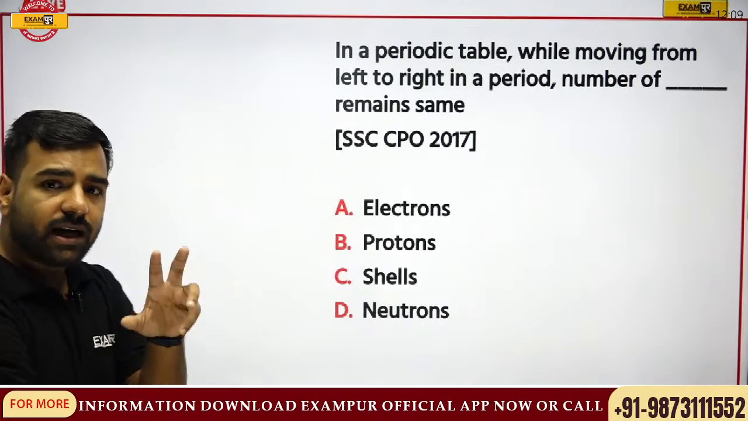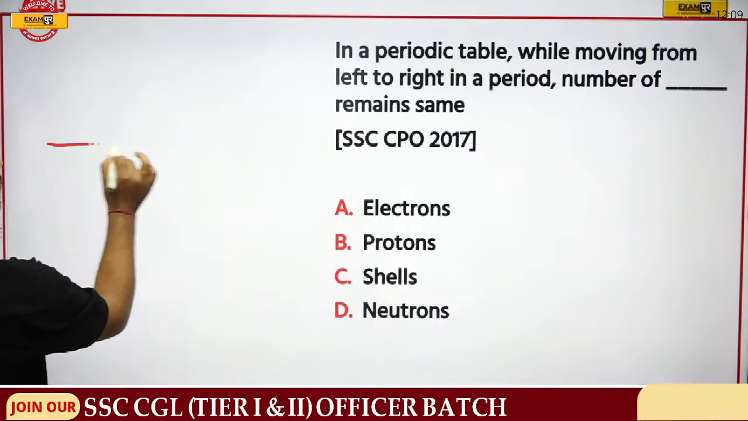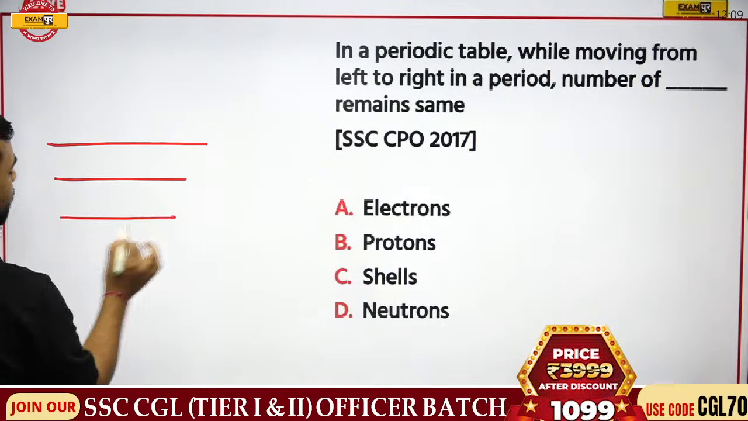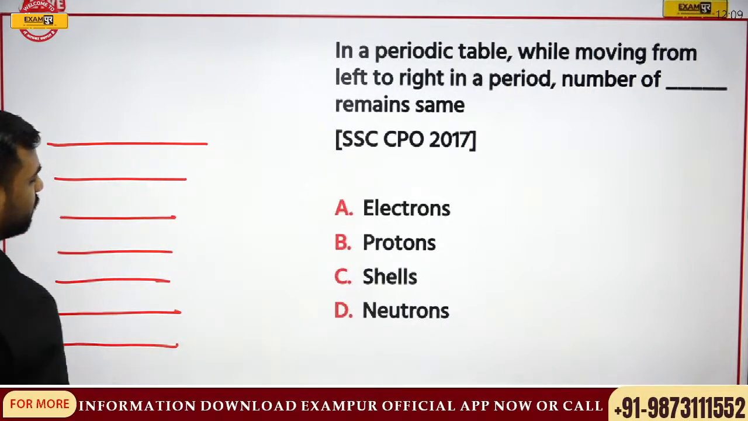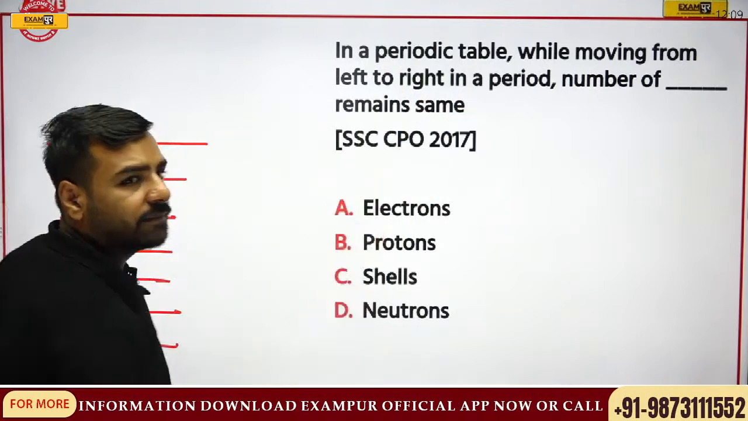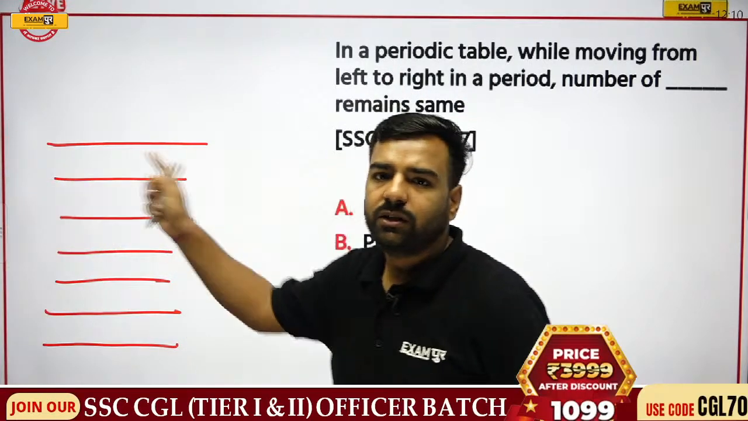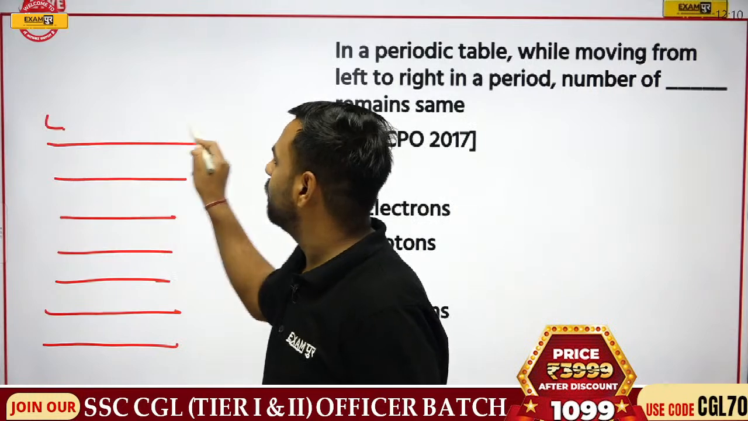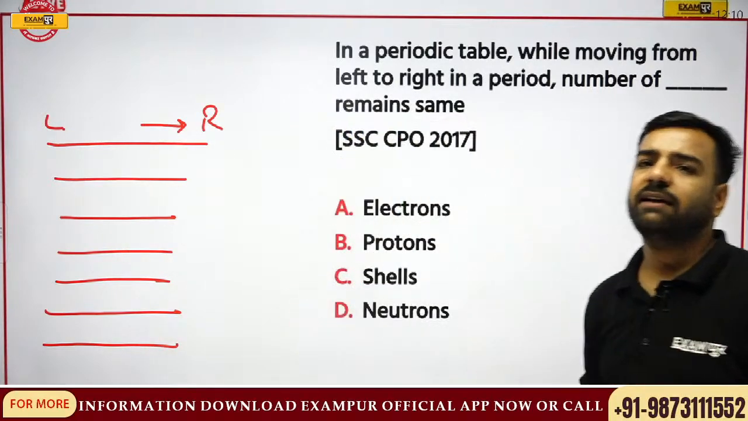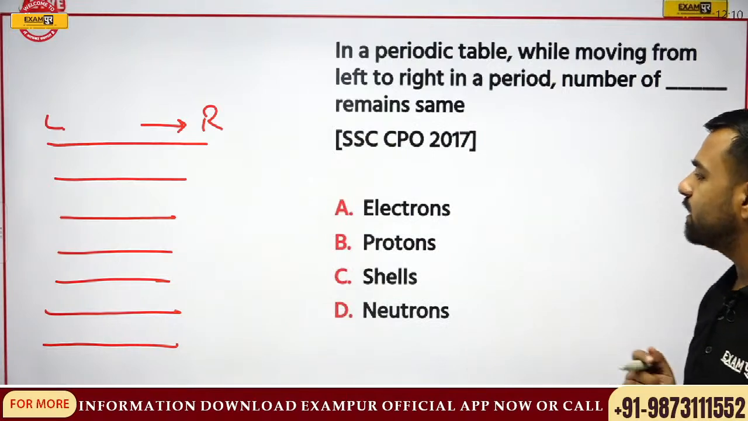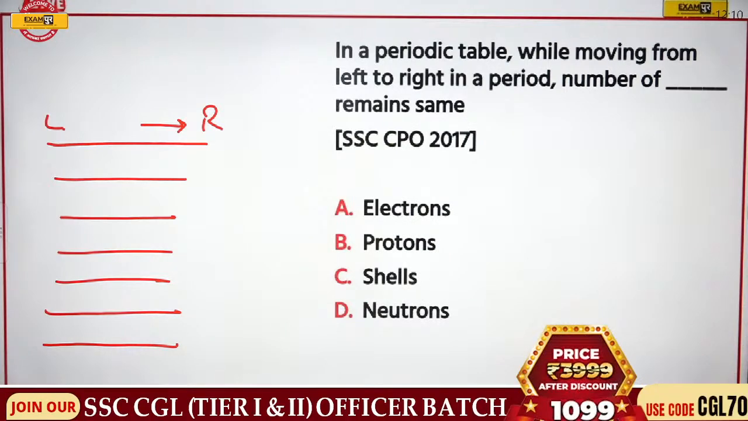So what's a period? Again, I'll say these rows 1, 2, 3, 4, 5, 6, 7. So if I move from left to right, I'll write here also, when I'm moving from left to right, what is going to be same? I'll explain this, but before that I want the answer. So Madhana and others, can you give me this answer? Will the number of electrons remain same, protons, shells or neutrons? What is going to remain same?